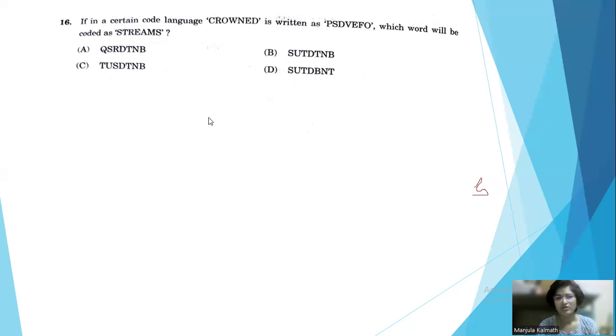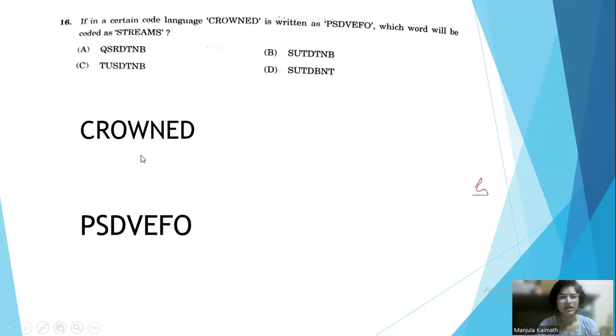So first of all, the given word is this one and it will be coded like this. Just we have to identify how it is coded. We have to interpret it. First here we have a C. Next letter of the C is the D. Look here, C, D, R, S and O, P. So plus one letter is taken. C, D, next letter of the C, D will come here.